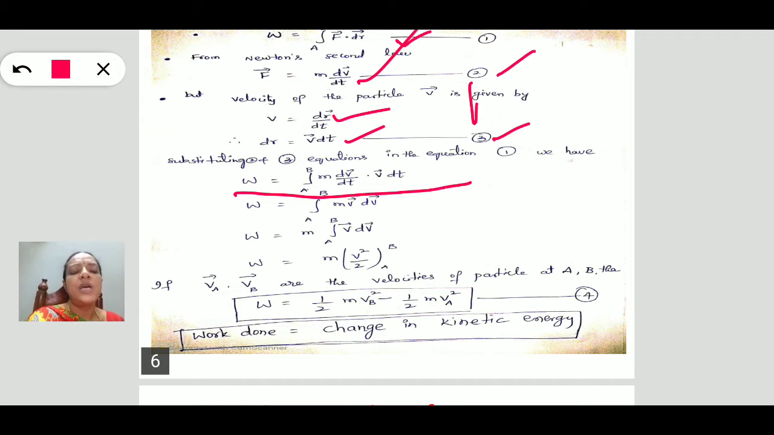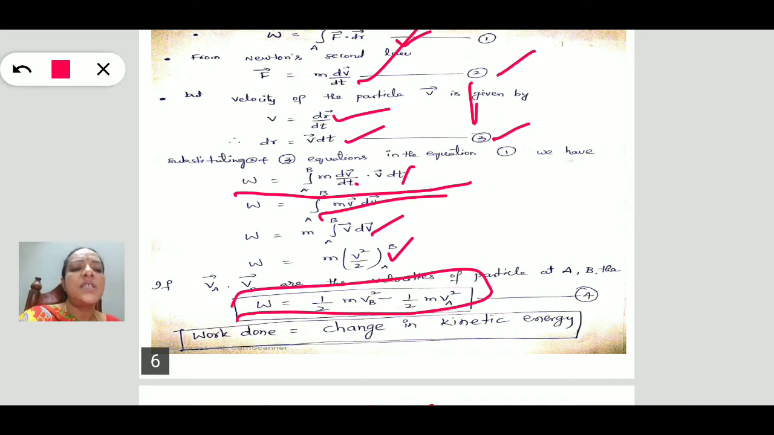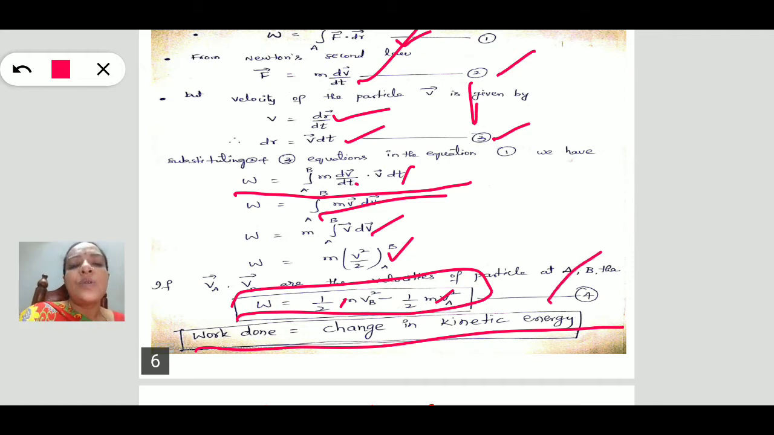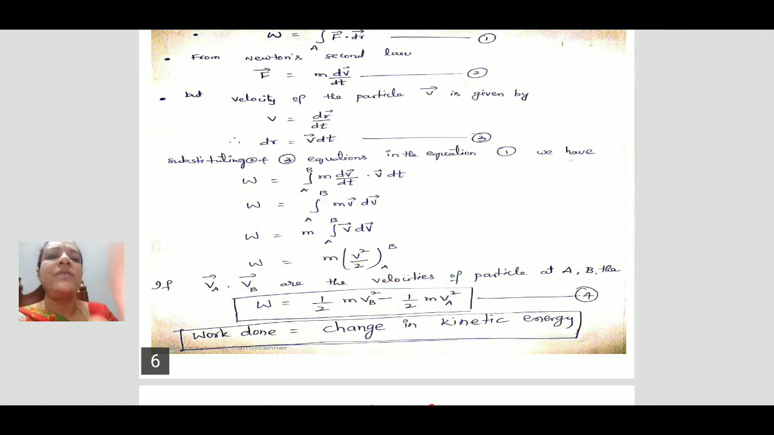Therefore W equals the integral from A to B, where dt cancels here. Remaining is m v dv. Taking m outside, the integral from A to B of v dv, which is v²/2. After substituting the limits, we get W equals ½mv_B² minus ½mv_A². This is simply the final kinetic energy minus the initial kinetic energy. So the work done on the body is simply the change in kinetic energy, which is known as the work-energy theorem. So this is about the work-energy theorem.